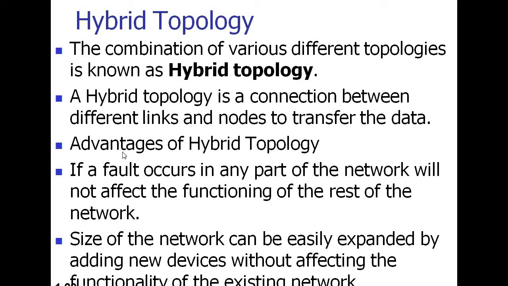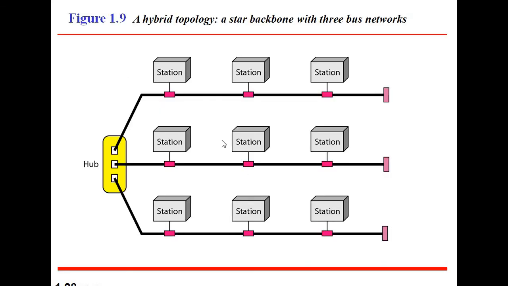and advantages of hybrid topology include: if a fault occurs in any part of the network, it will not affect the functioning of the rest of the network. That means, as I have told, if any error occurs in the first transmission line, then it will not affect the second and third one. Similarly, if the second one is having some problem, then the first and third one will not be affected. Similarly, if the third one is having some problem, then the first and second one will not be affected.